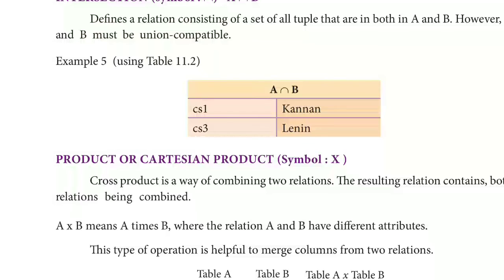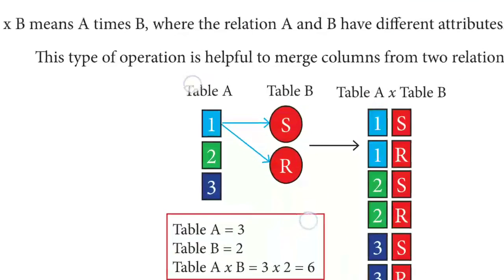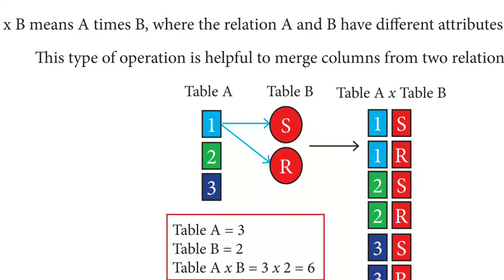Next is product, or Cartesian product. Here this example is clearer than an explanation.